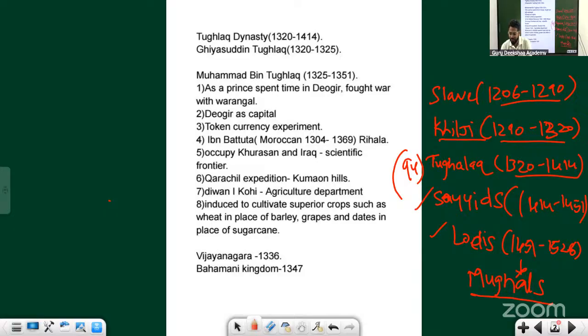He brought so many changes with respect to market reforms. He also started the Dag and Hulia system, where the branding of horses used to be done and the faces used to be noted down. This Dag and Hulia system was started by Alauddin Khilji.